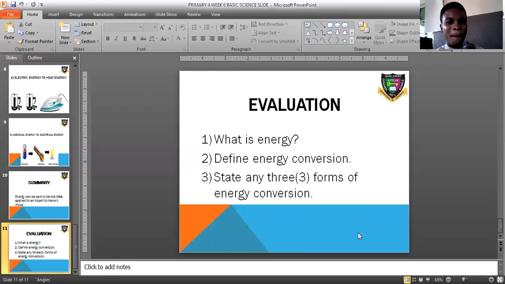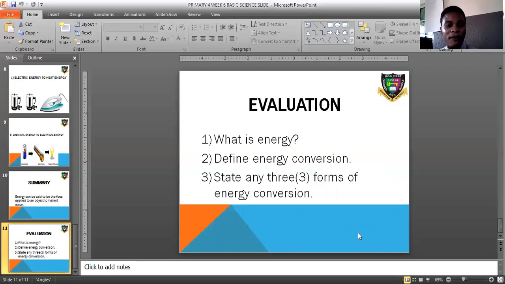It's also the force you apply on an object to make it move. Next, define energy conversion. I told you likewise that energy conversion is the changing of energy from one form to the other.